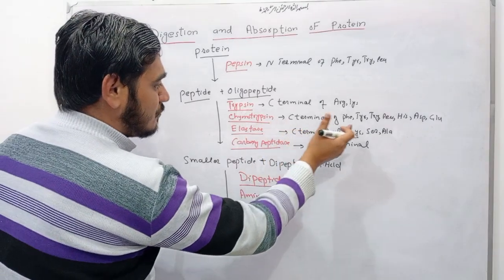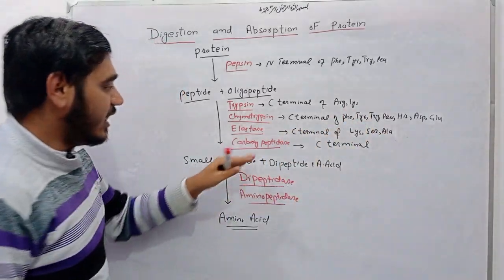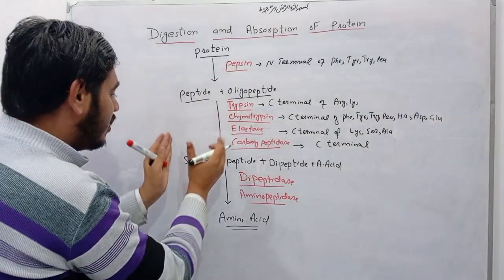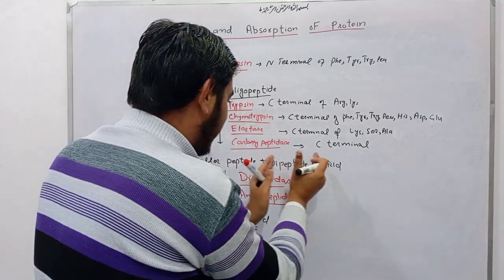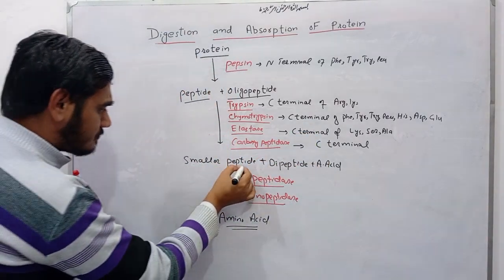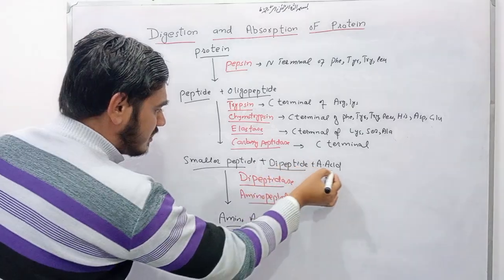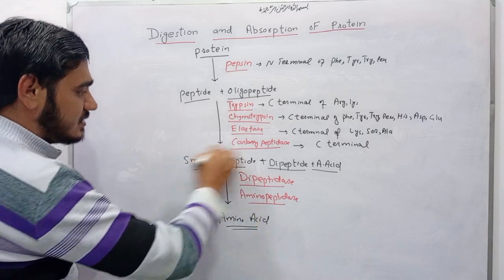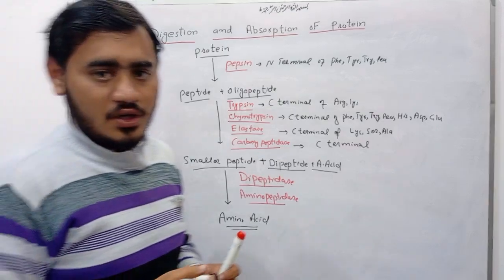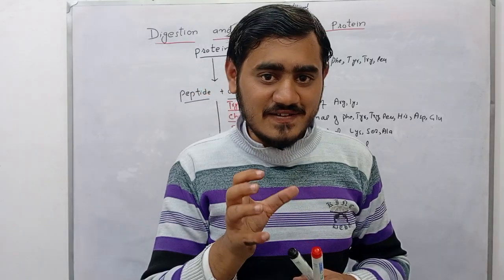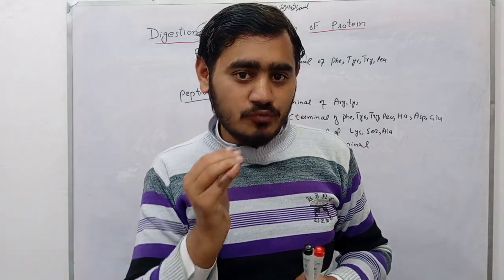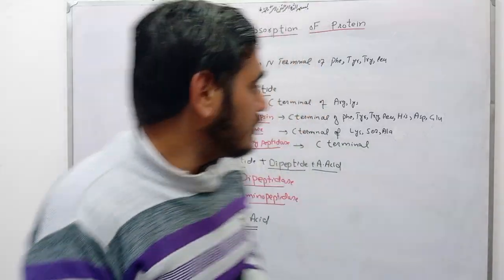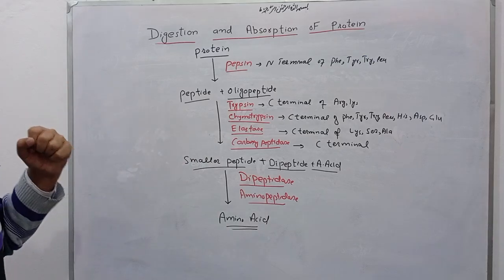Elastase acts upon the C-terminal of lysine, serine, and alanine, and carboxypeptidase acts upon the C-terminal and converts peptides and oligopeptides into smaller peptides, dipeptides, and amino acid. Then dipeptidase and aminopeptidase convert them into amino acid. Endopeptidase means it cleaves the internal peptide bond, and exopeptidase means it cleaves the terminal peptide bond. So this is the digestion process of protein.